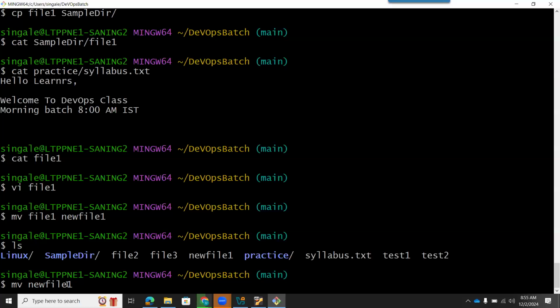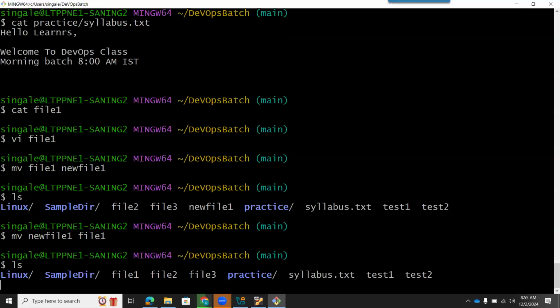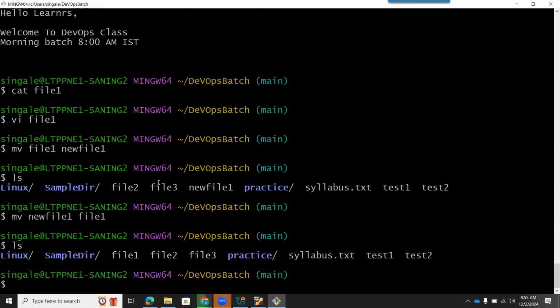So I will keep this file at first place, newfile1, and I want to rename it to file1. I will keep it at second position with one space. So mv newfile1 file1, I will press enter. And if I do ls, you will see the file which was showing as newfile1 is now renamed as file1 using the mv command.